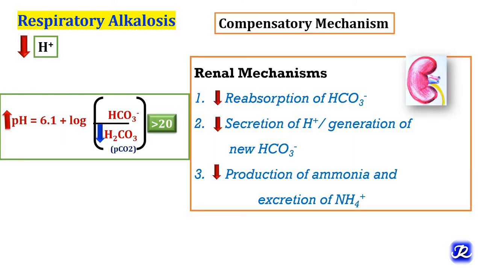In respiratory alkalosis, decrease in carbonic acid level leads to increase in bicarbonate to carbonic acid ratio, that is it becomes more than 20. So the body tries to bring back this ratio to normal by decreasing bicarbonate level in blood, and this is brought about by various renal mechanisms, that is first by decreasing reabsorption of bicarbonate, second by decreasing secretion of hydrogen ions and generation of new bicarbonate, and third by decreasing production of ammonia and excretion of ammonium ions.